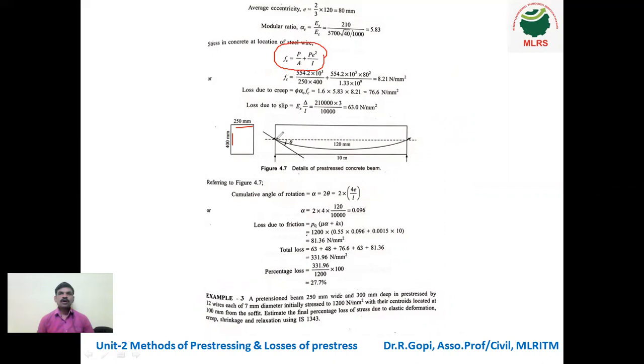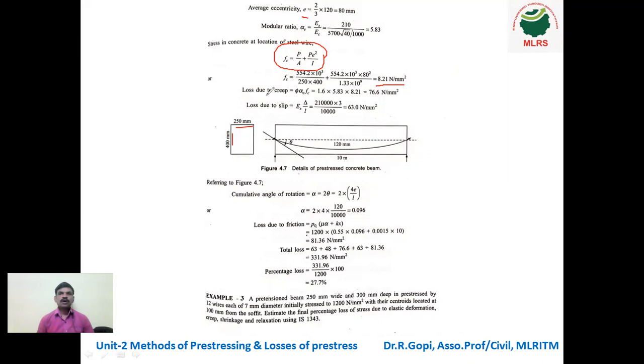And E, since it is the parabolic shape, we need to calculate the average eccentricity. So that average eccentricity is 2/3 of 120. 120 is at the center and 0 eccentricity at the support. So 2/3 of 120 is 80 mm. Next, I we already calculated, it is 1.33 into 10 power 9. So we got 8.21 Newton per mm square. This is the stress in concrete.